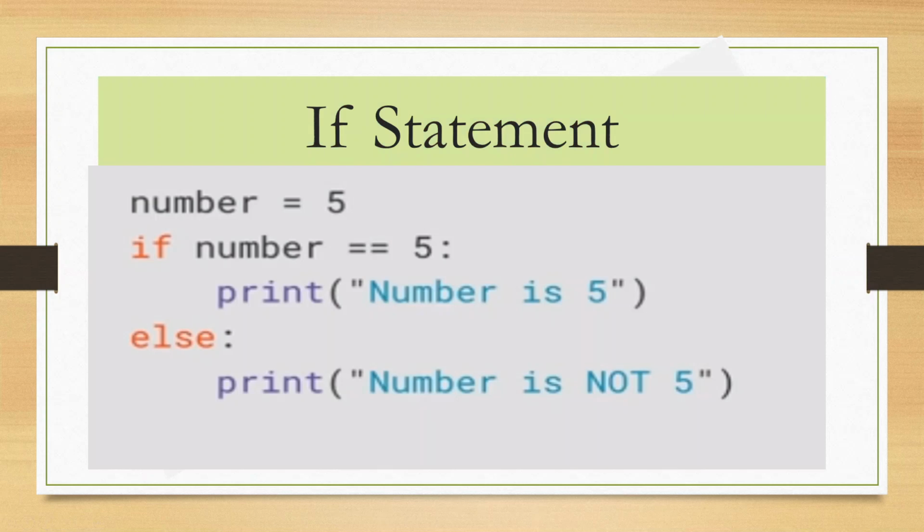We use the double equal sign to check for equality in Python. We also sometimes use the keyword is to see if two variables are pointing to the same object in memory. In this case, we have an equal check. We are asking if the variable number is equal to 5, which it is. This if statement works as it should. It will print the number 5 to the console.